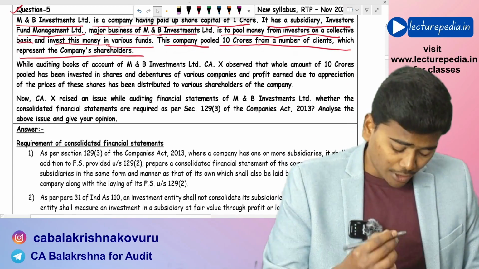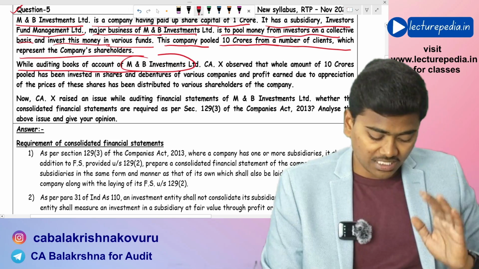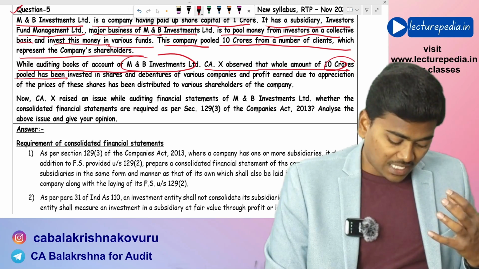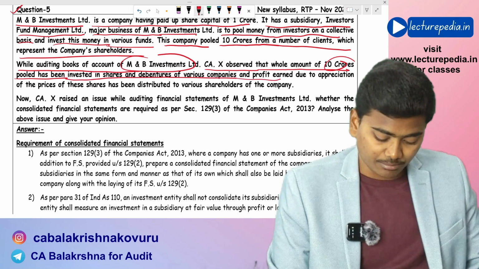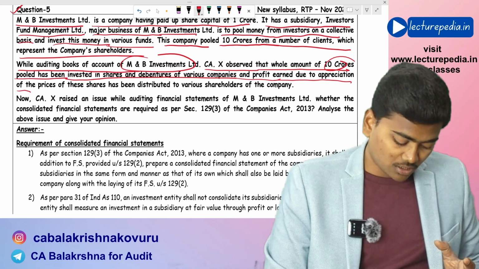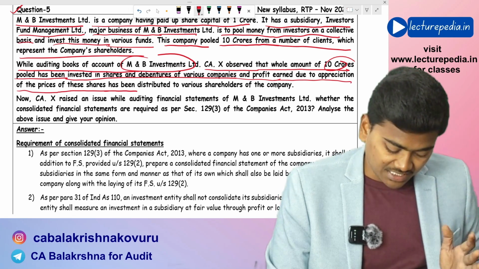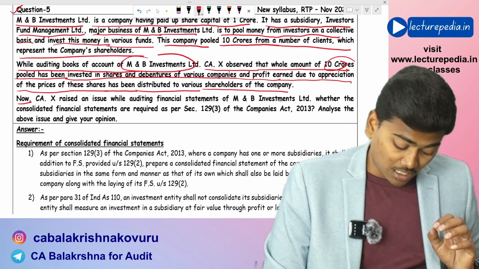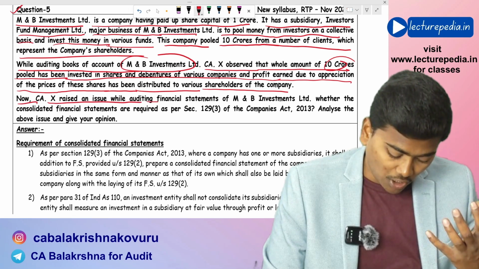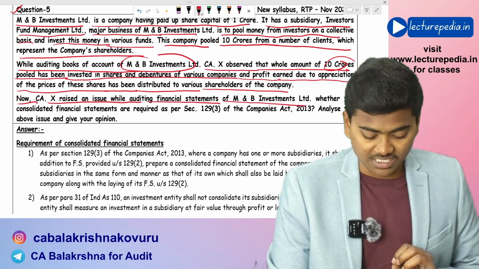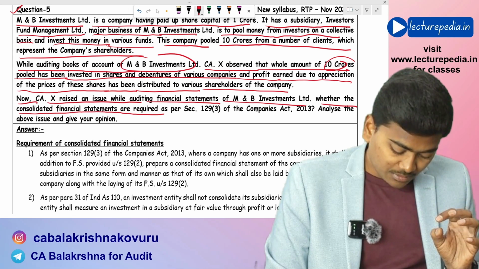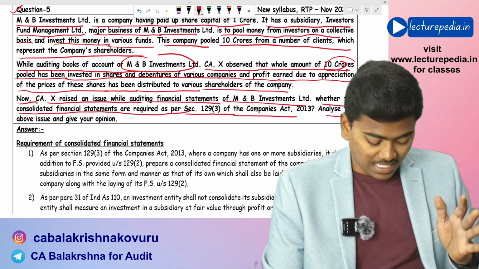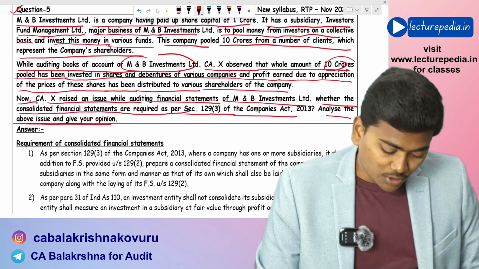Now while auditing the books of accounts of MNB Investments Limited, CA X observed that the whole amount of 10 crores pooled has been invested in shares and debentures of various companies, and profits earned due to appreciation of prices of these shares have been distributed to various shareholders of the company. Now CA X raised an issue while auditing the financial statements of MNB Investments Limited, whether consolidated financial statements are required as per section 129 subsection 3 of Companies Act 2013. Analyze the above issue and give your opinion.